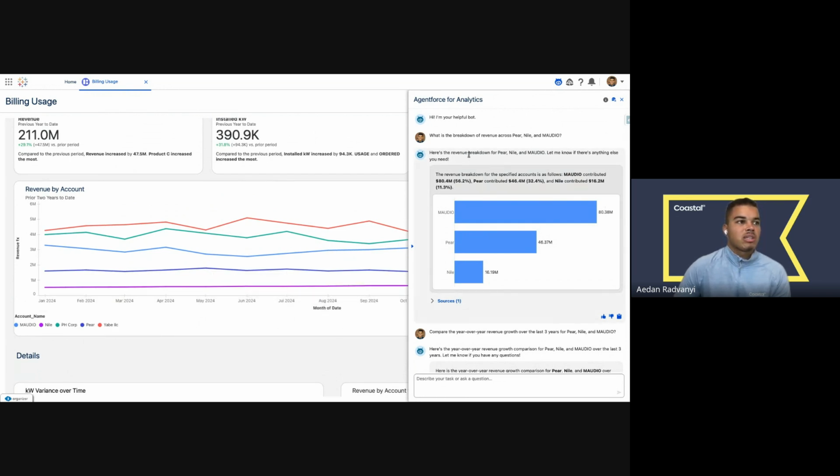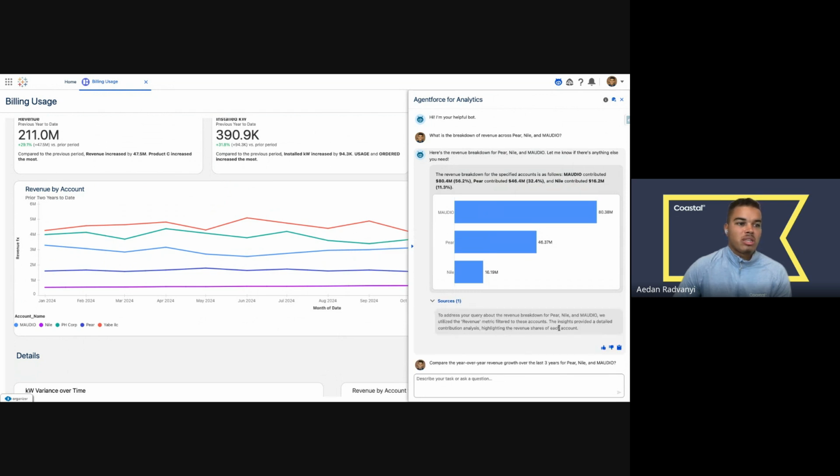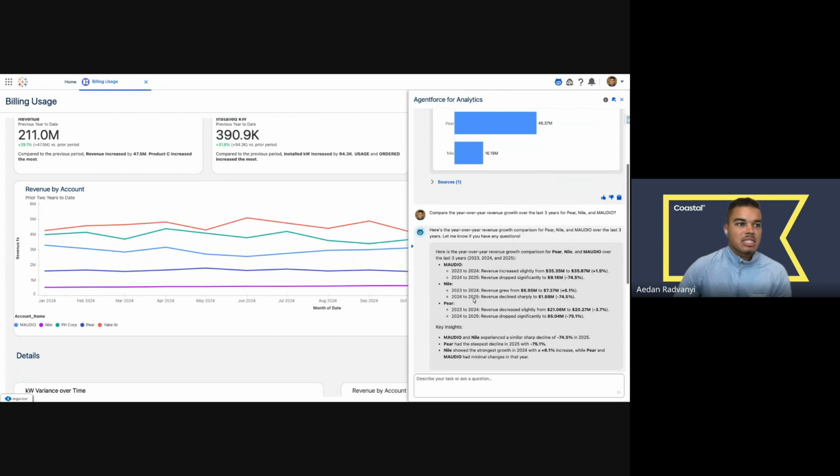But here with a natural language query, I'm able to ask what is the breakdown of revenue across the 3 accounts that I mentioned and get not only a text breakdown, but also a visual that gives me the top level numbers that I need. This is formatted in a way that I can input into a letter or an email, any type of format that I want to send out. And I also get source information to see where that's come from so that I know that I can trust the data. Beyond that, I can see the historical data.